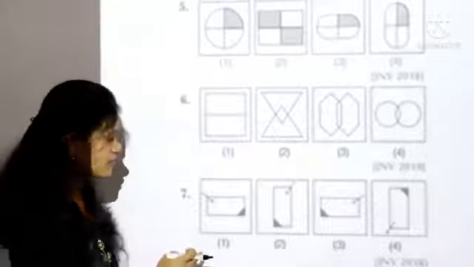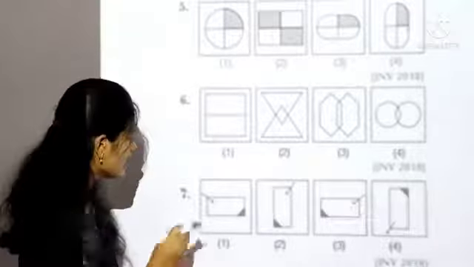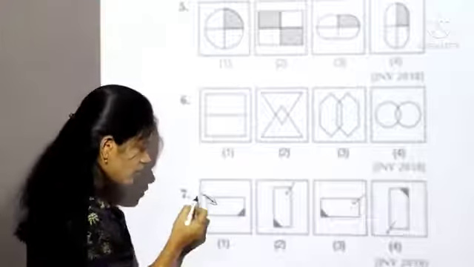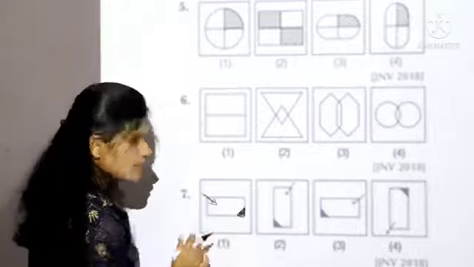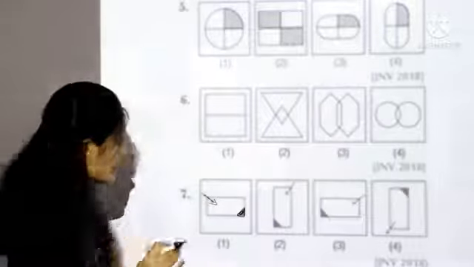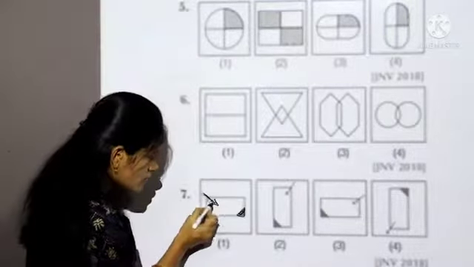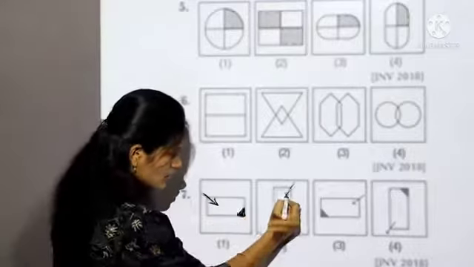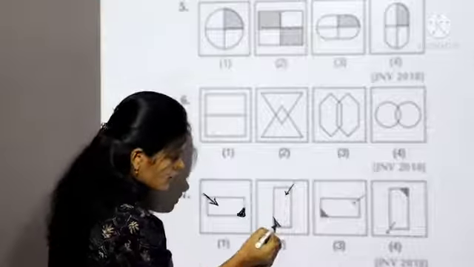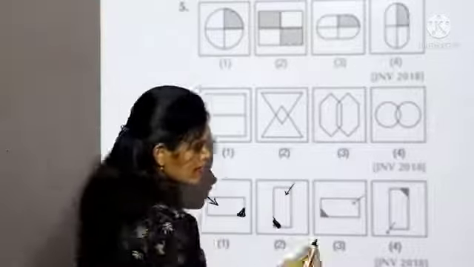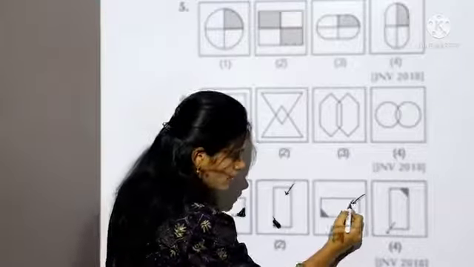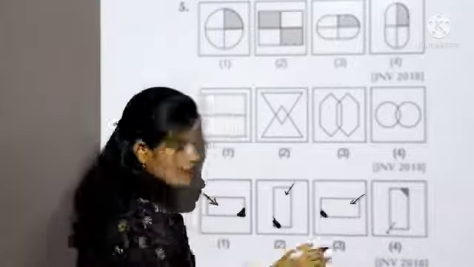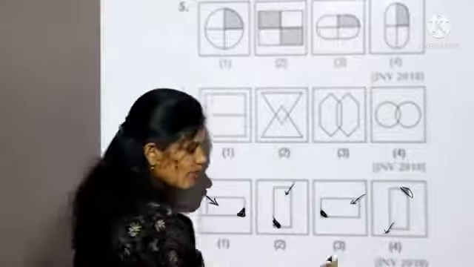Let's take seventh question. First you observe all the boxes carefully. All the boxes are having one arrow and shaded portion. See here. Now see their pointing point. See here in this first box this arrow is pointing towards shaded portion. In second also this arrow is pointing towards shaded portion. See third box, here this is an arrow mark which is pointing towards shaded portion. In fourth box this arrow is opposite of shaded portion, so which is different from others, so our answer is fourth one.